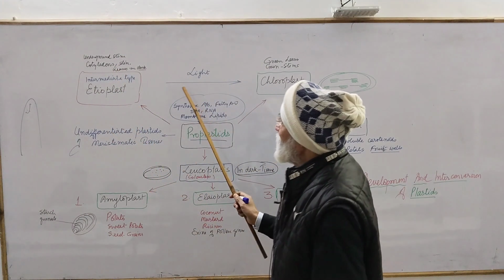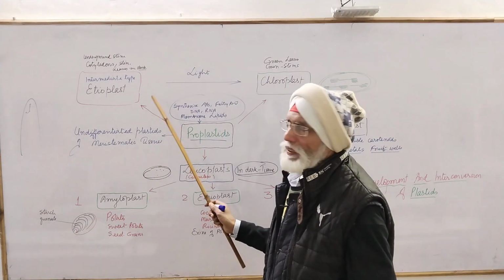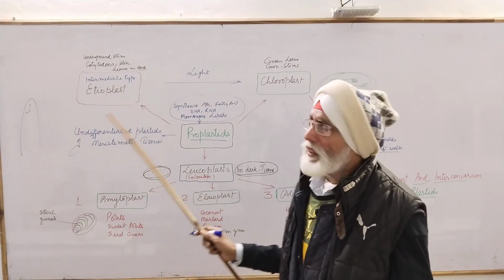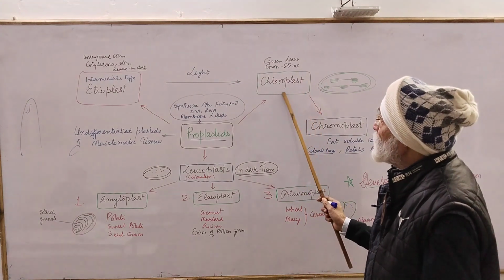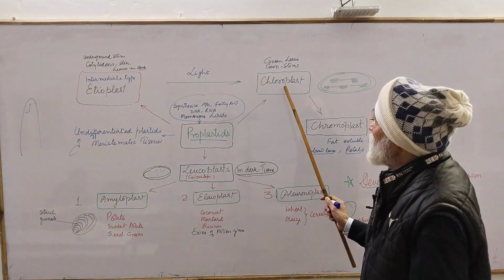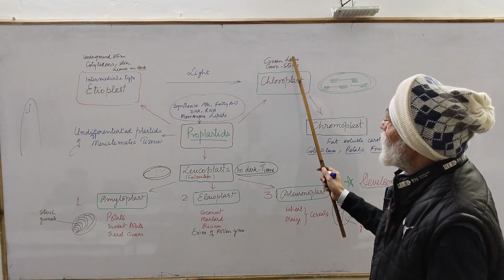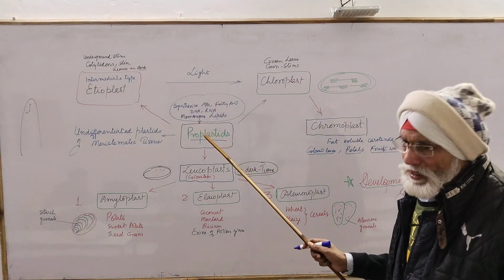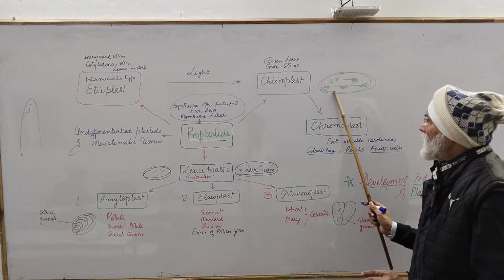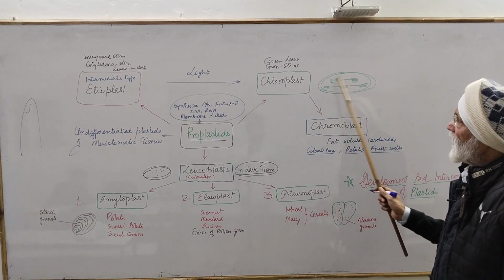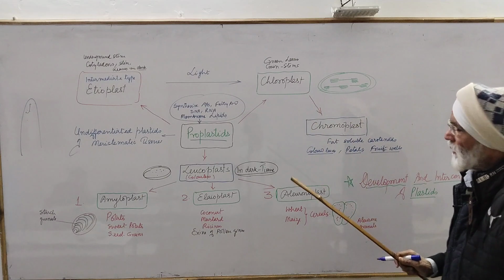Okay, and then if the light is available, etioplast changes into chloroplast, and chloroplasts are the green pigment containing plastid cell organelles, generally found in the green leaves or on the green stem due to presence of chlorophyll. A very little structure I have drawn over here, the structure of the chloroplast.